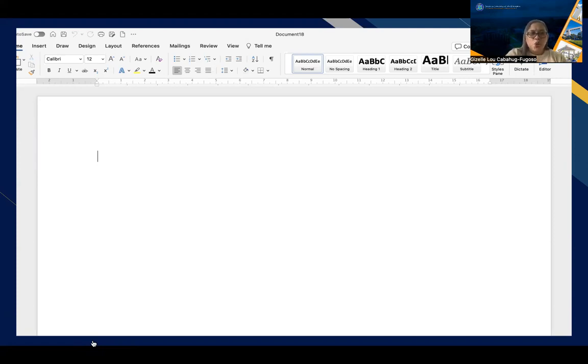Then you can go through the home and you can use here the proper fonts that you find ideal. We have the Calibri, and of course, my favorite is Times New Roman 12.